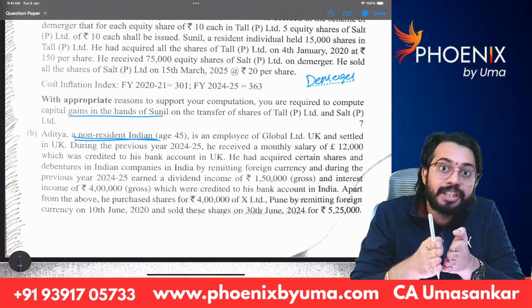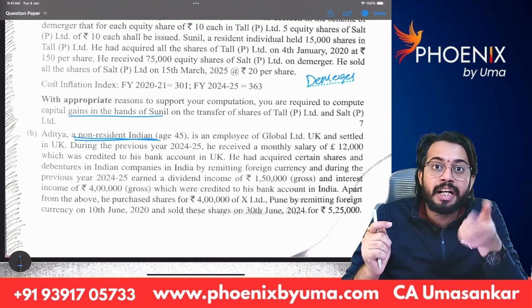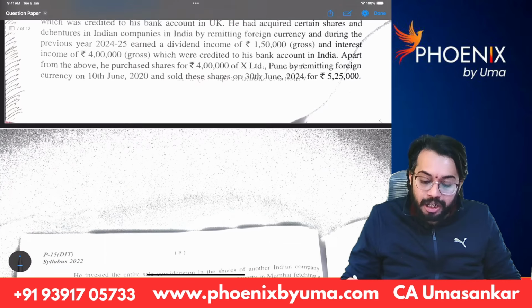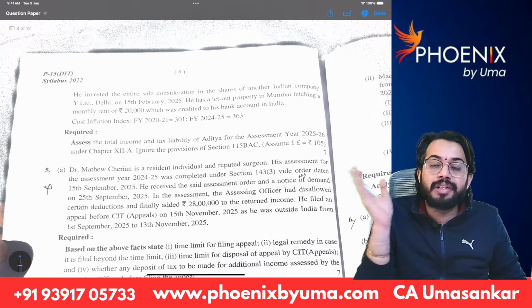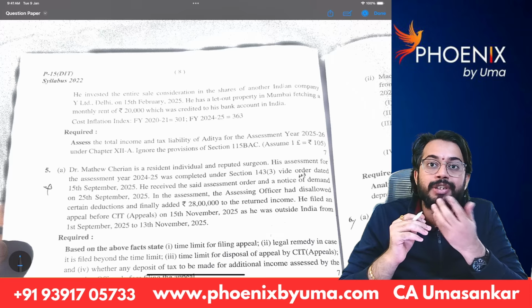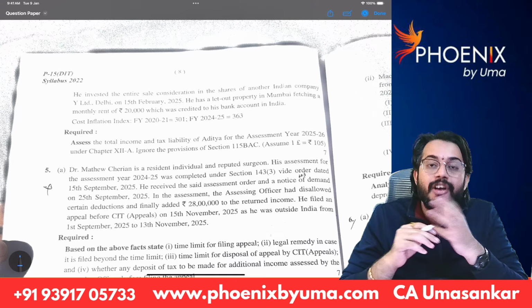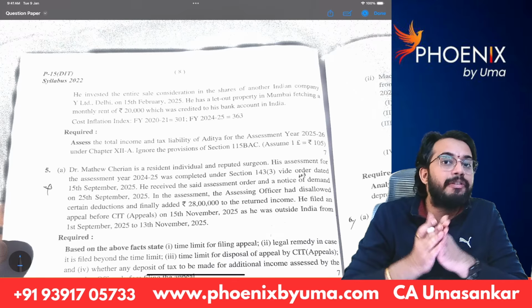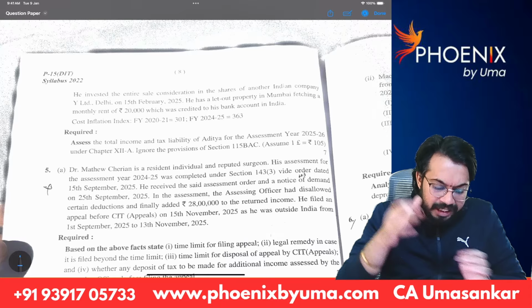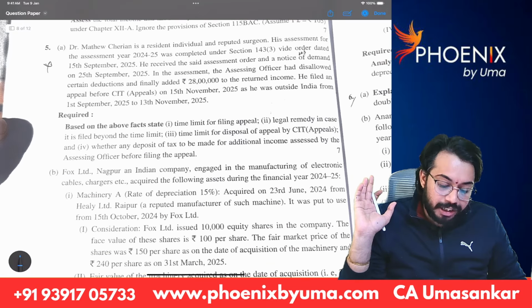In revision also with regard to non-resident Indian, I revised the concept. Today morning also in the Telegram group, I have explained how to calculate capital gains in case of a non-resident Indian investor. We need to calculate the entire capital gain in foreign currency. Capital gain in foreign currency is to be converted into Indian currency. Same concept.